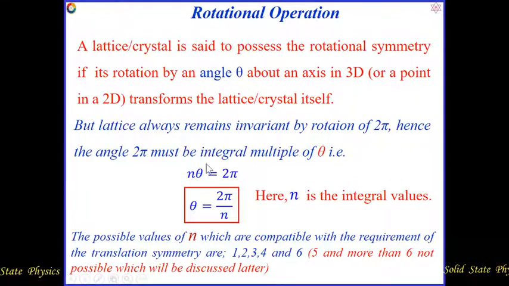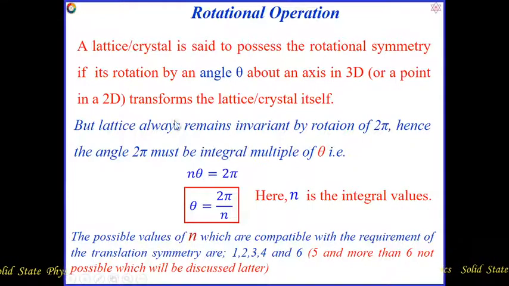So here n theta will be equal to 2 pi and theta will be equal to 2 pi by n, where n is an integer. The possible values of n which are compatible with the requirement of translation symmetry are 1, 2, 3, 4 and 6, where 5 and more than 6 are not possible. We are going to discuss that also in this video.